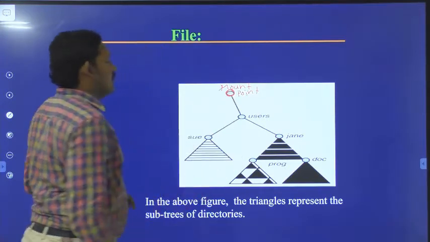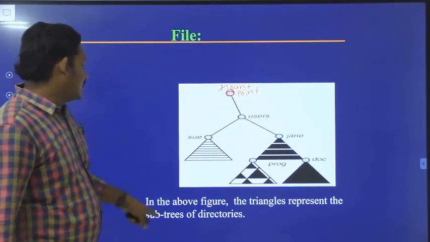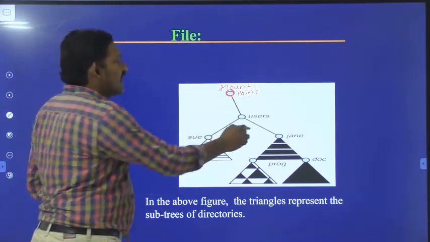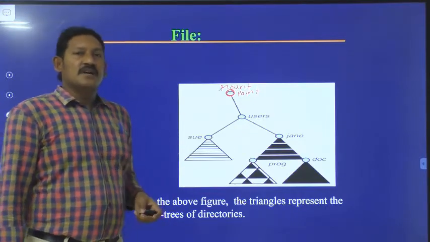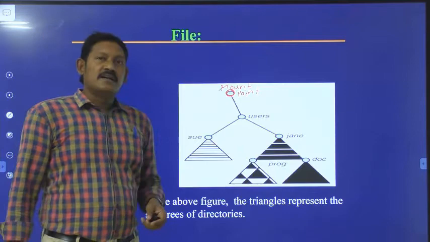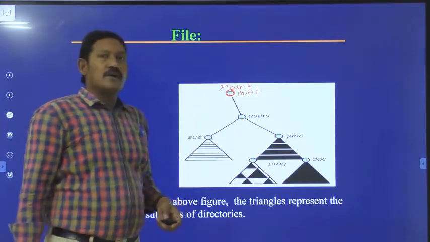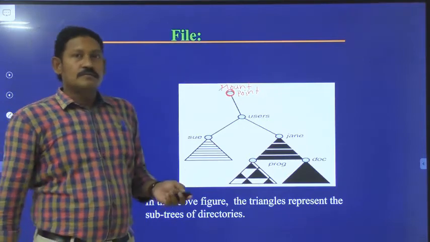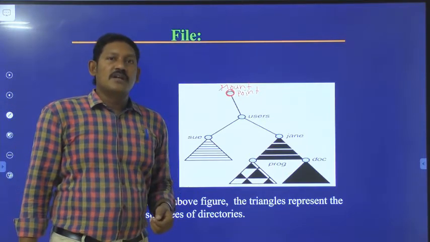This is the mount point. Here it is very clear that the triangles represent the subtree directories. So this is the mount point. This will finish our file mounting topic.